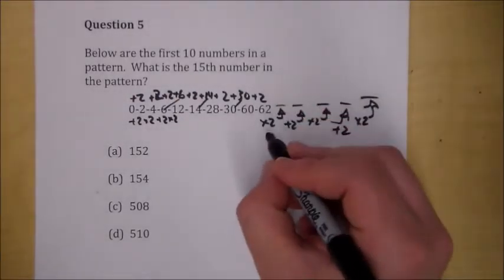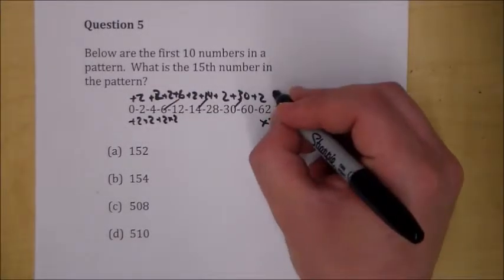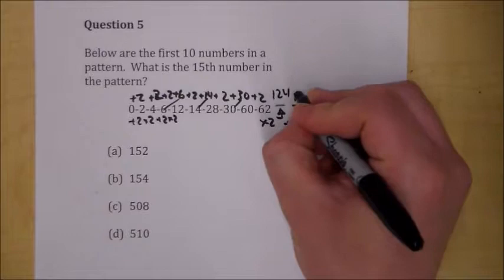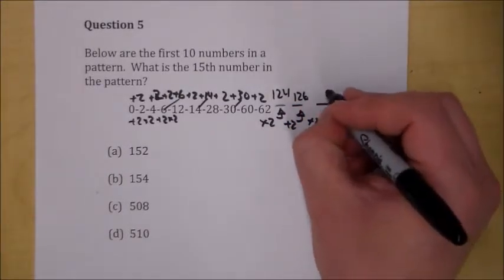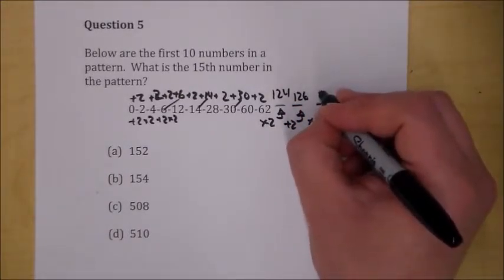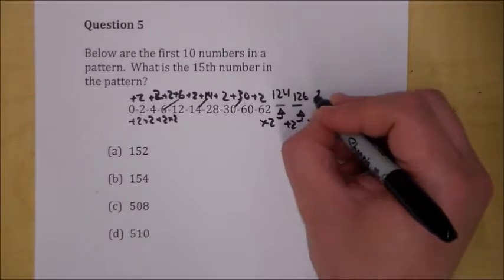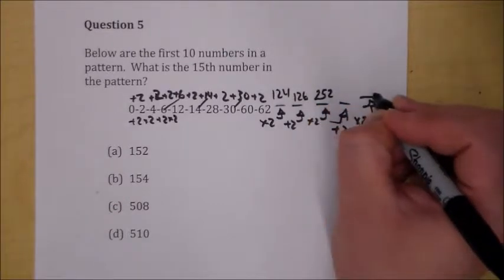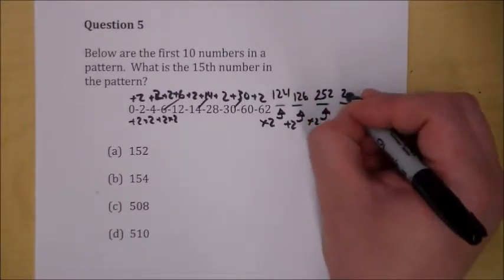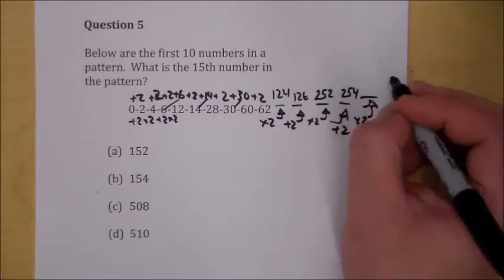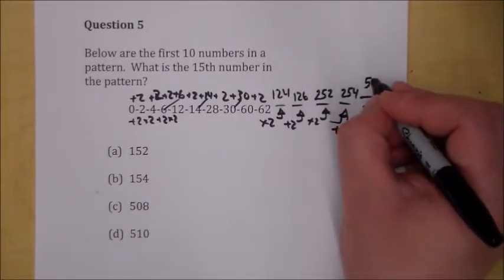So we have times 2 to get us to 124, plus 2 to get us to 126, times 2 to get us to, what is that going to be, 252. Then we're going to plus 2 to get to 254. Then that's going to be 508.